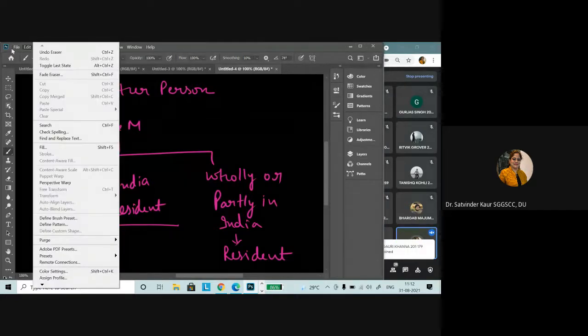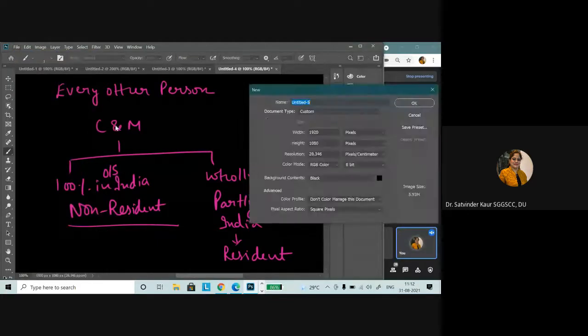Now we have to understand the concept or relationship of residential status and incidence of tax.